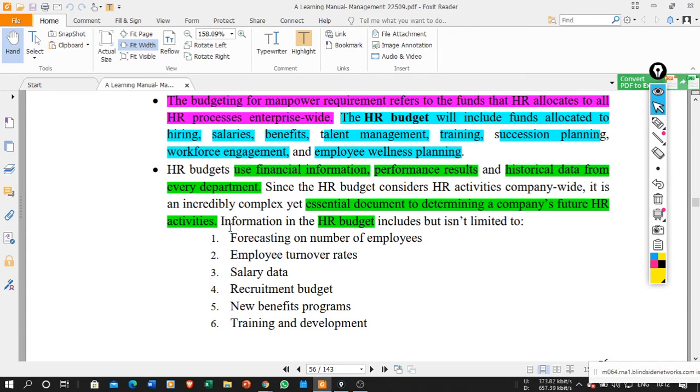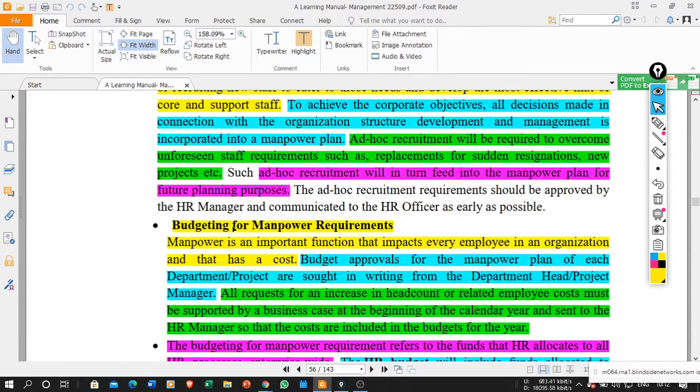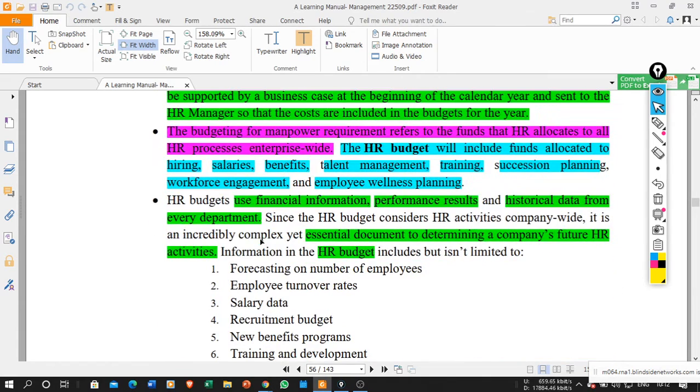Okay, so in yesterday's lecture, we discussed the budget, in which we covered the material budget and manpower budget. Now, we will continue with the HR budget, which uses the financial information, personnel results, and historical data from every department.